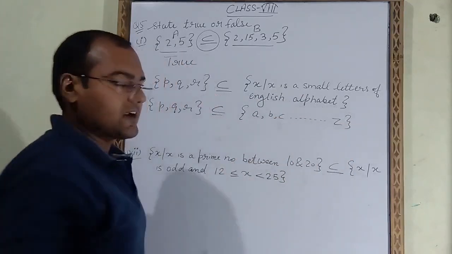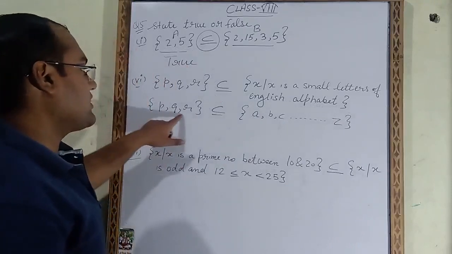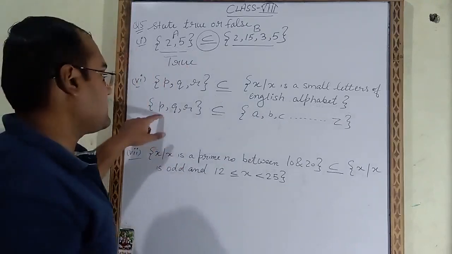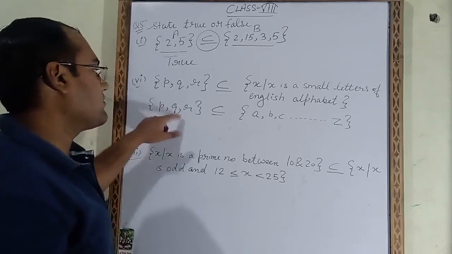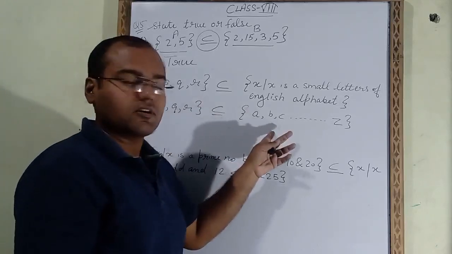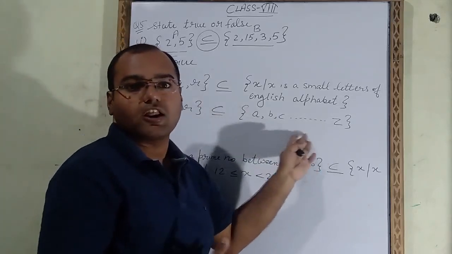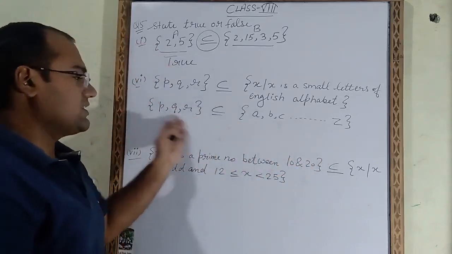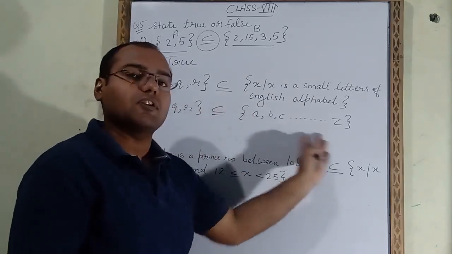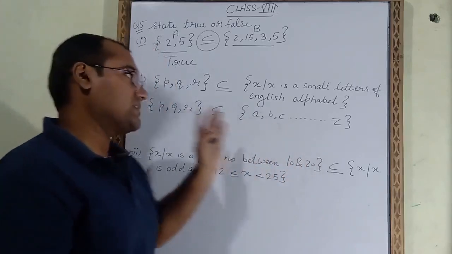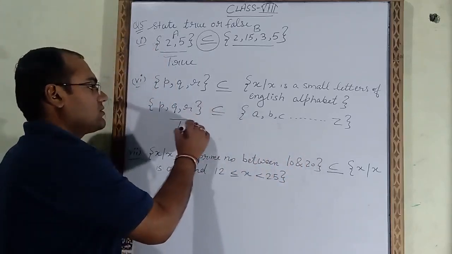The last one will be z. Now we have to check whether these three elements P, Q and R are coming in this or not. Here all the small alphabets are there, and here P, Q, R. These three will definitely be there in the full English alphabet series. So that means this one is also true.